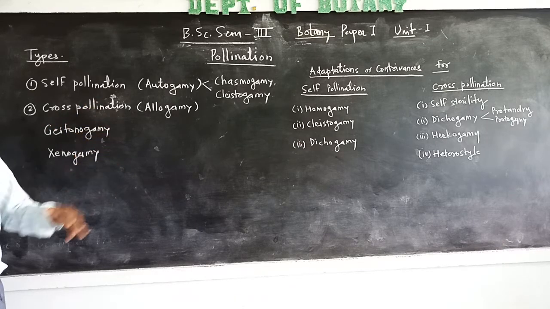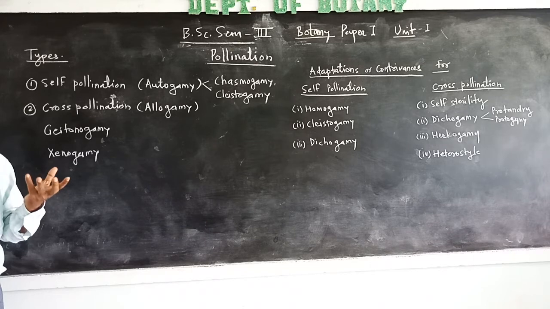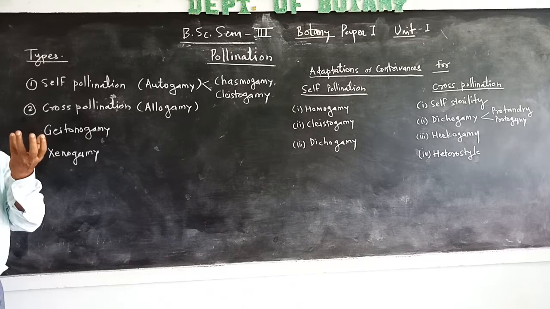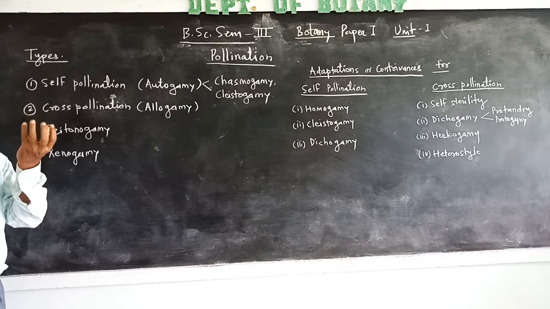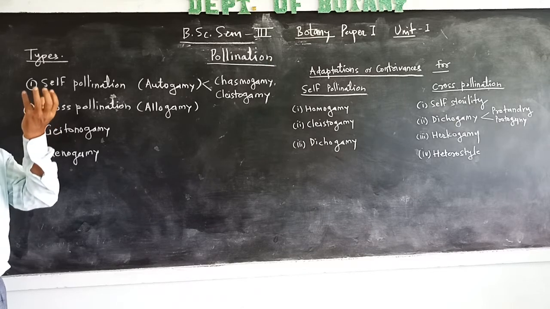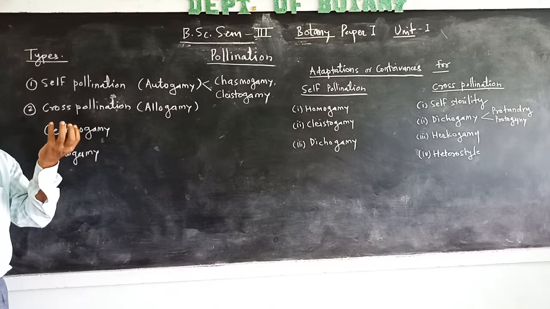Cross-pollination occurs between one flower and another flower of the same plant, or between a flower of one plant and a flower of another plant.